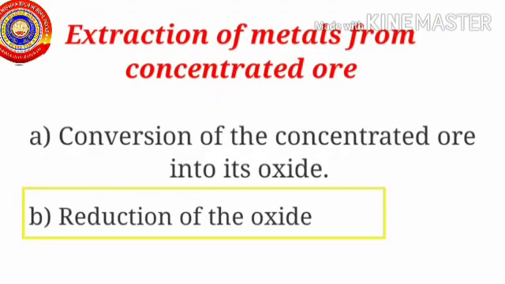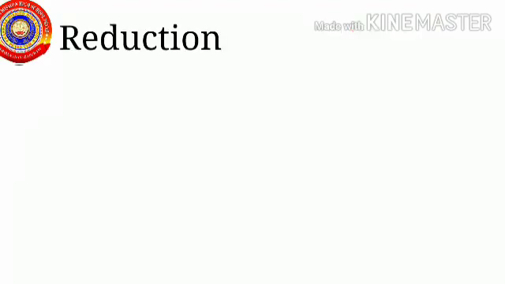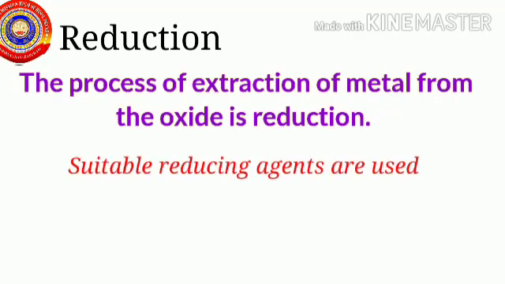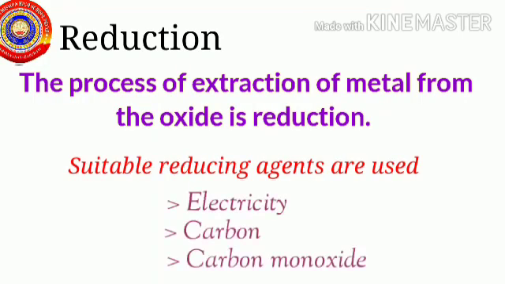Reduction of oxide. Children, what do you mean by reduction? We have learned reduction and oxidation in the third chapter. But here reduction means the process of extraction of a metal from oxide. The extraction of metal from the oxide is done by using suitable reducing agents. So during the production of a metal, electricity, carbon monoxide, etc. are used as reducing agents on the basis of reactivity of the metal.